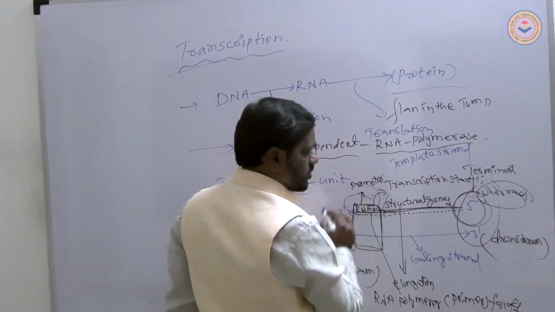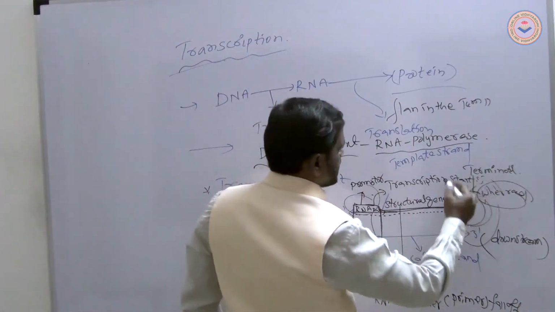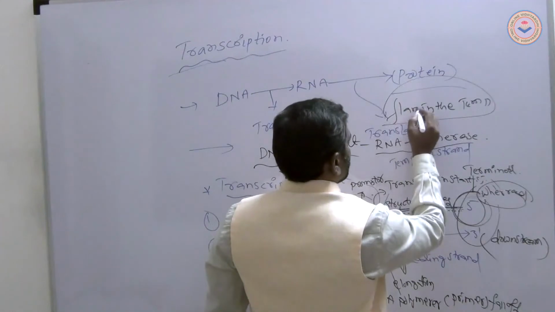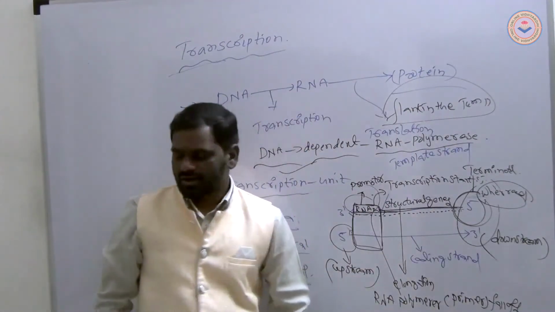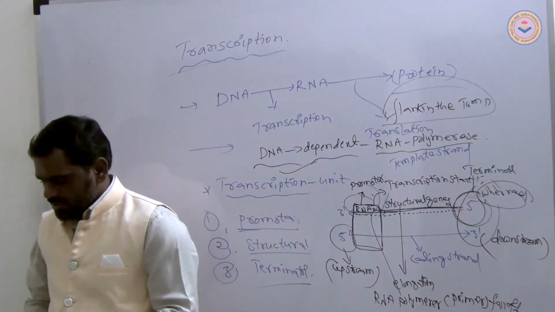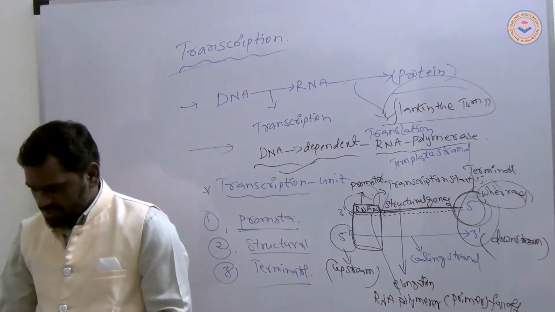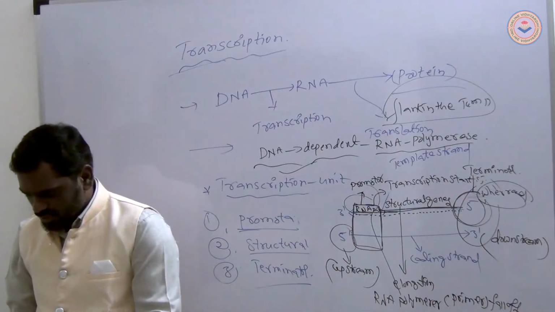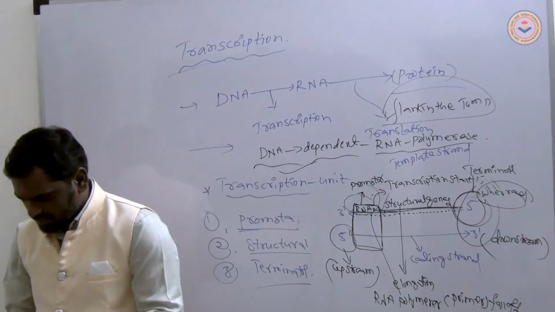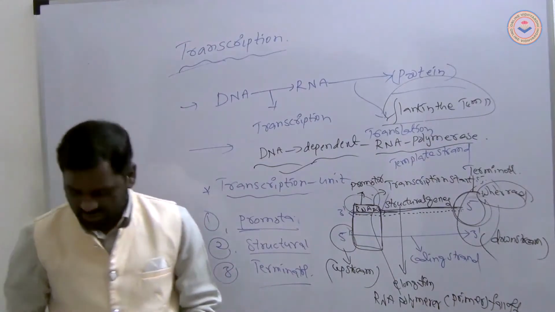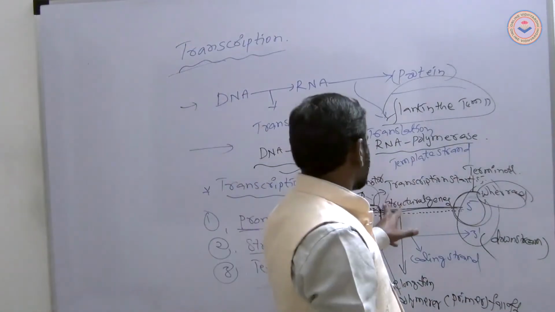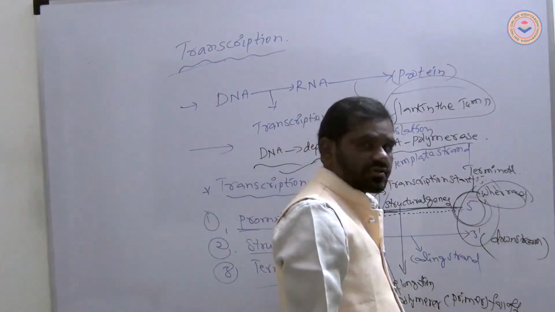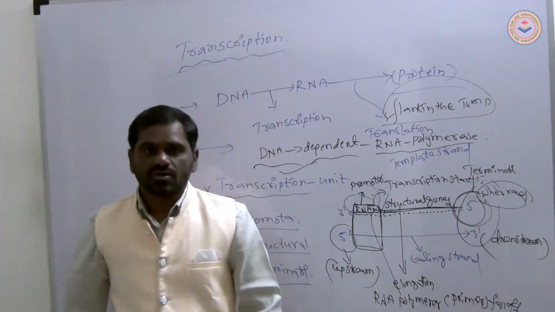Here also promoter, structural genes, terminator flank the template strand. The promoter is said to be located towards the five prime end. The structural genes are here too. This is the process of transcription.